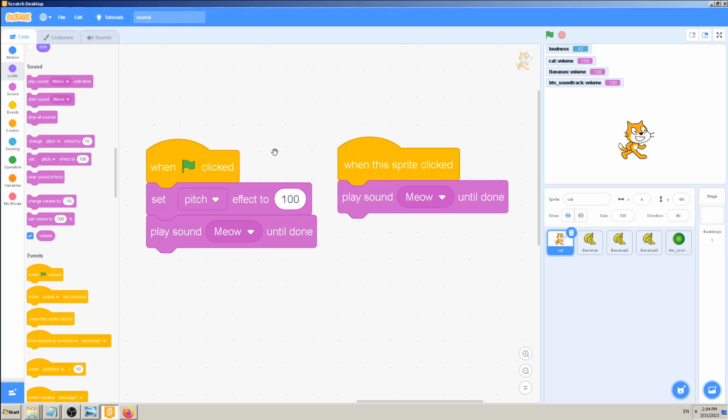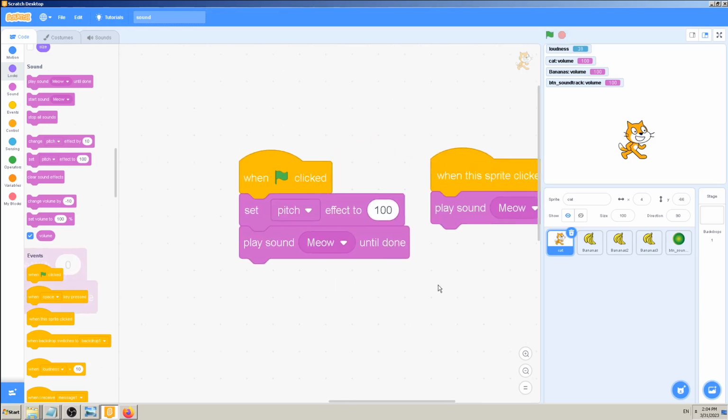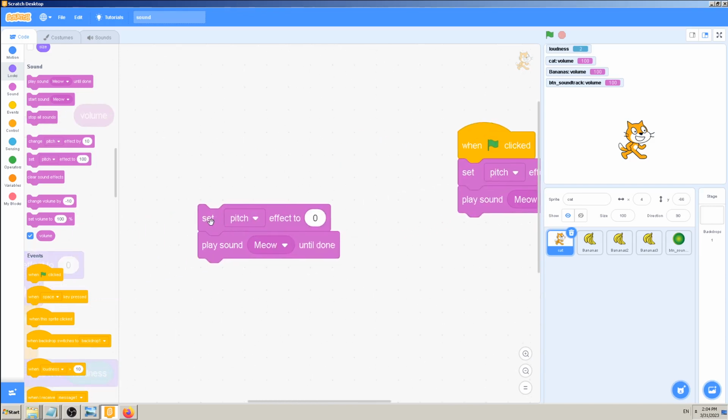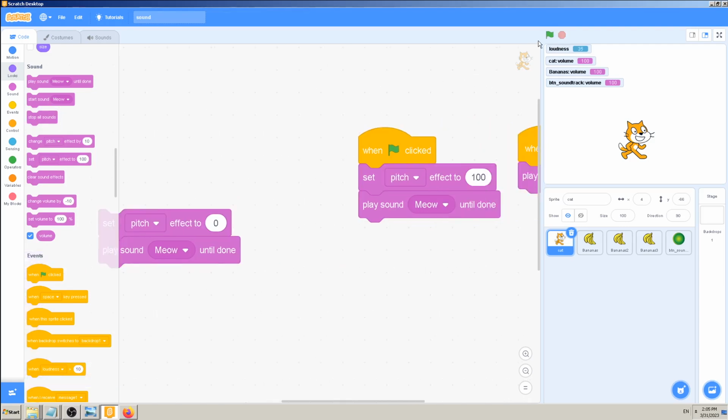Again, just look at what we have coded here and what our game designer wants from us. When the game starts, that means when I press this green arrow, I want to hear the cat meowing with the high pitch effect. That's all cool. And when my cat sprite is clicked, let that cat play sound meow. Okay. Oh, but we have a problem now. It's again very high. So we have started with this, and then it turned into this, from this lower sound.